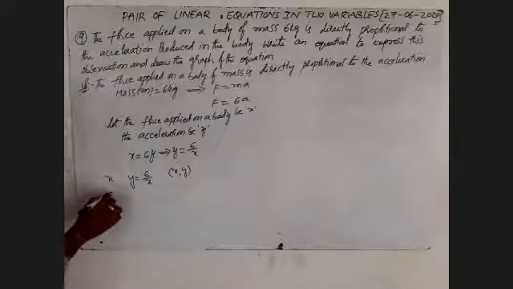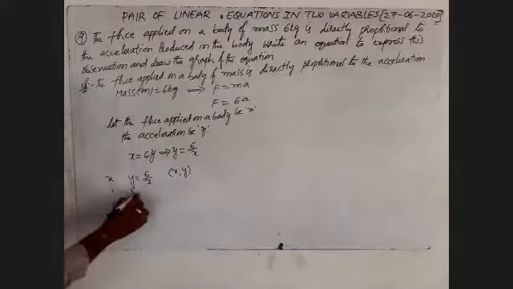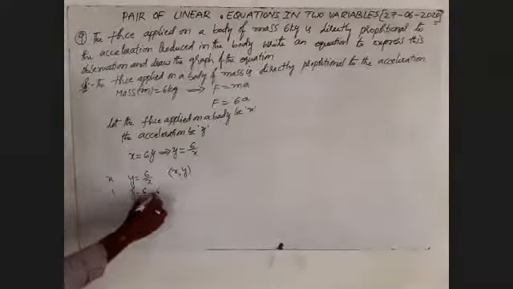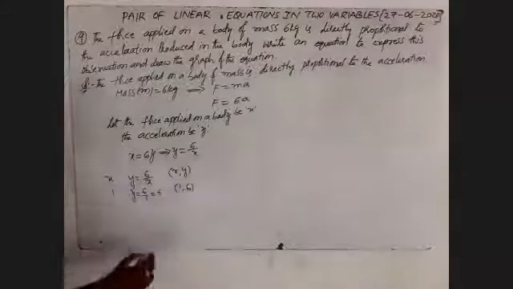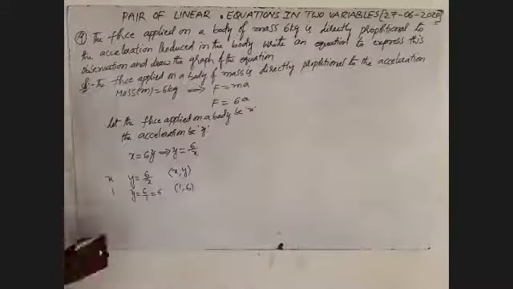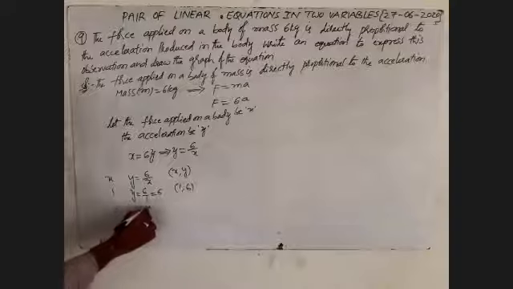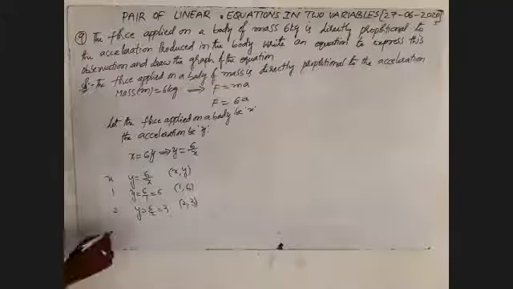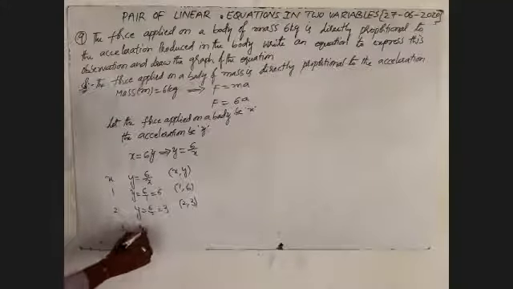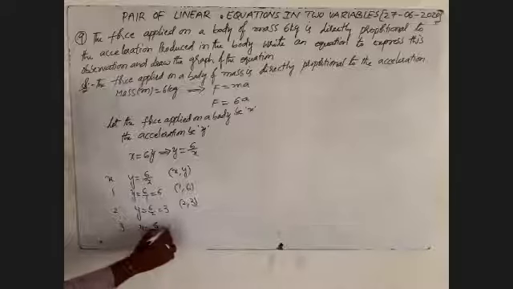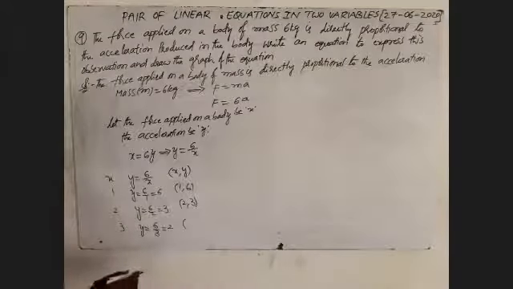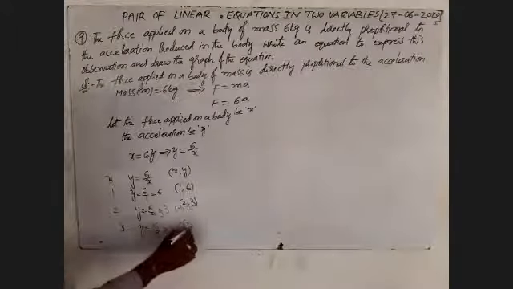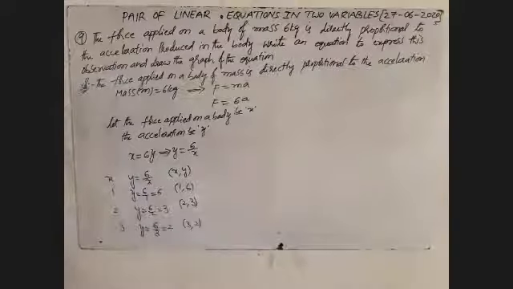First we'll take x equal to 1, y equal to 6 by 1 is equal to 6, that is the point 1 comma 6. After that we'll take x equal to 2, y equal to 6 by 2 is equal to 3, that is the point 2 comma 3. After that, for the point, let x equal to 3, y equal to 6 by 3 is equal to 2, that is the point 3 comma 2.